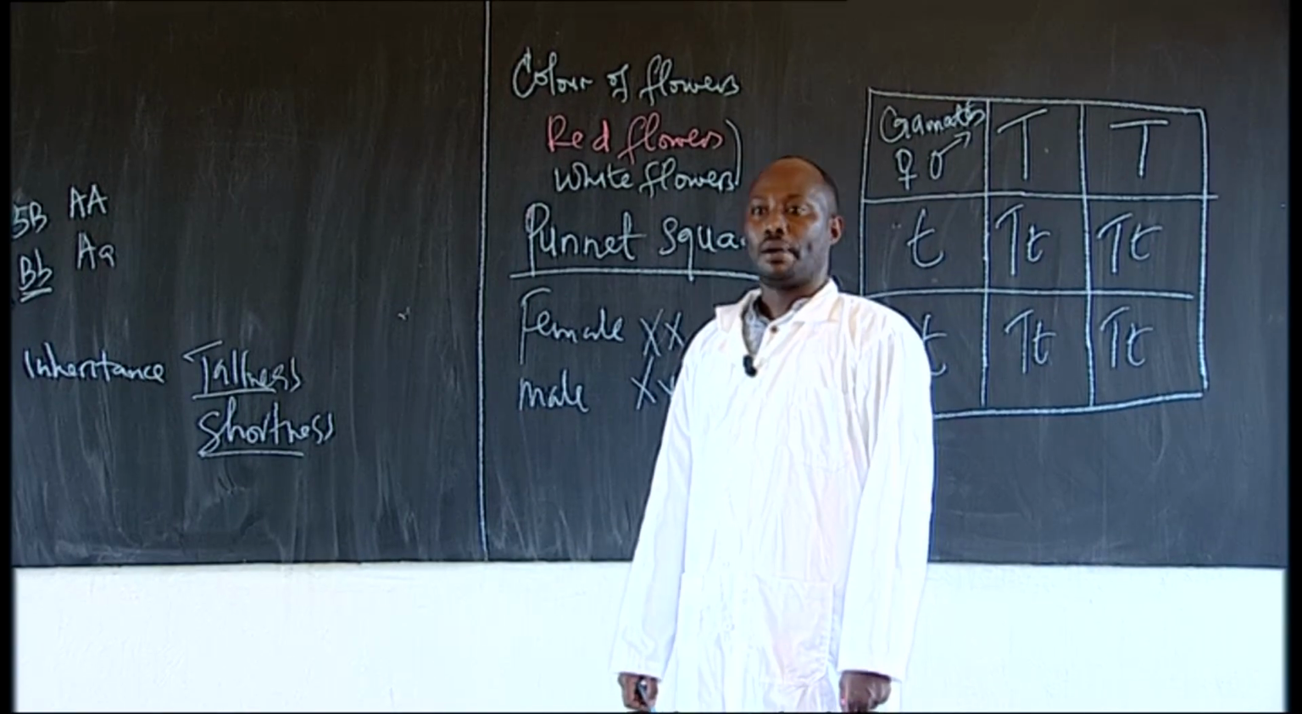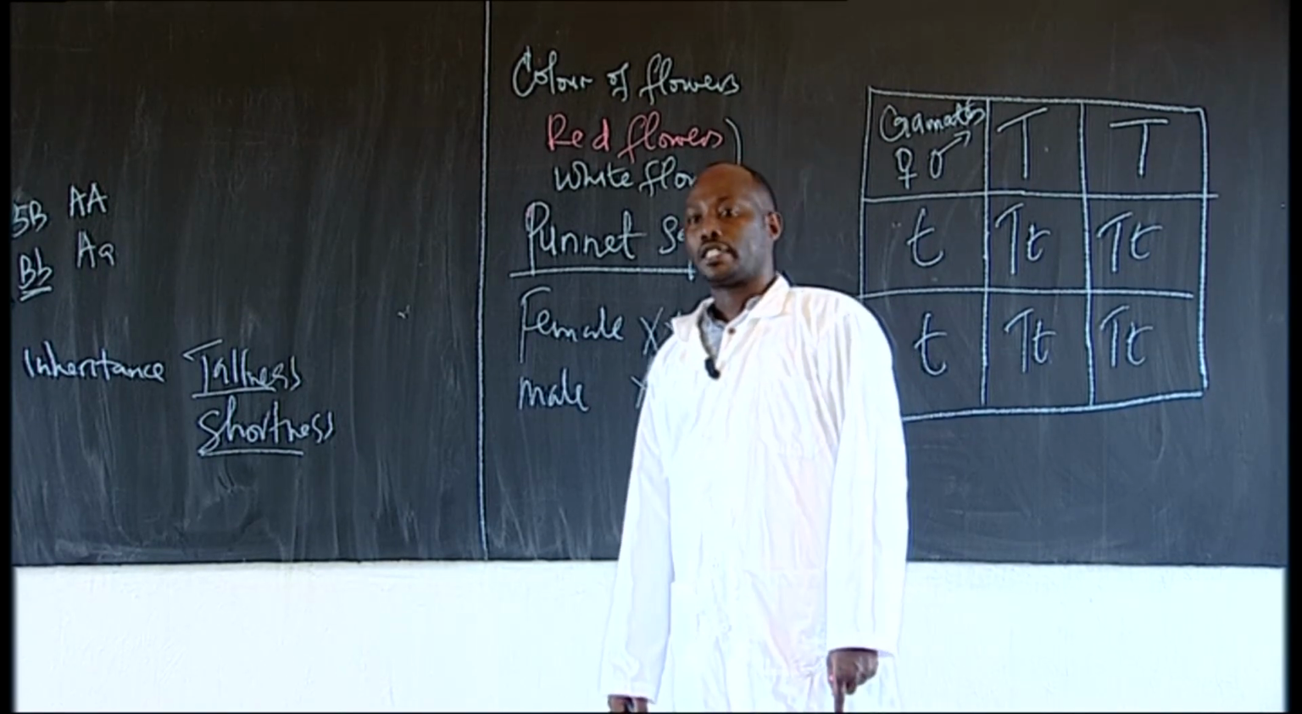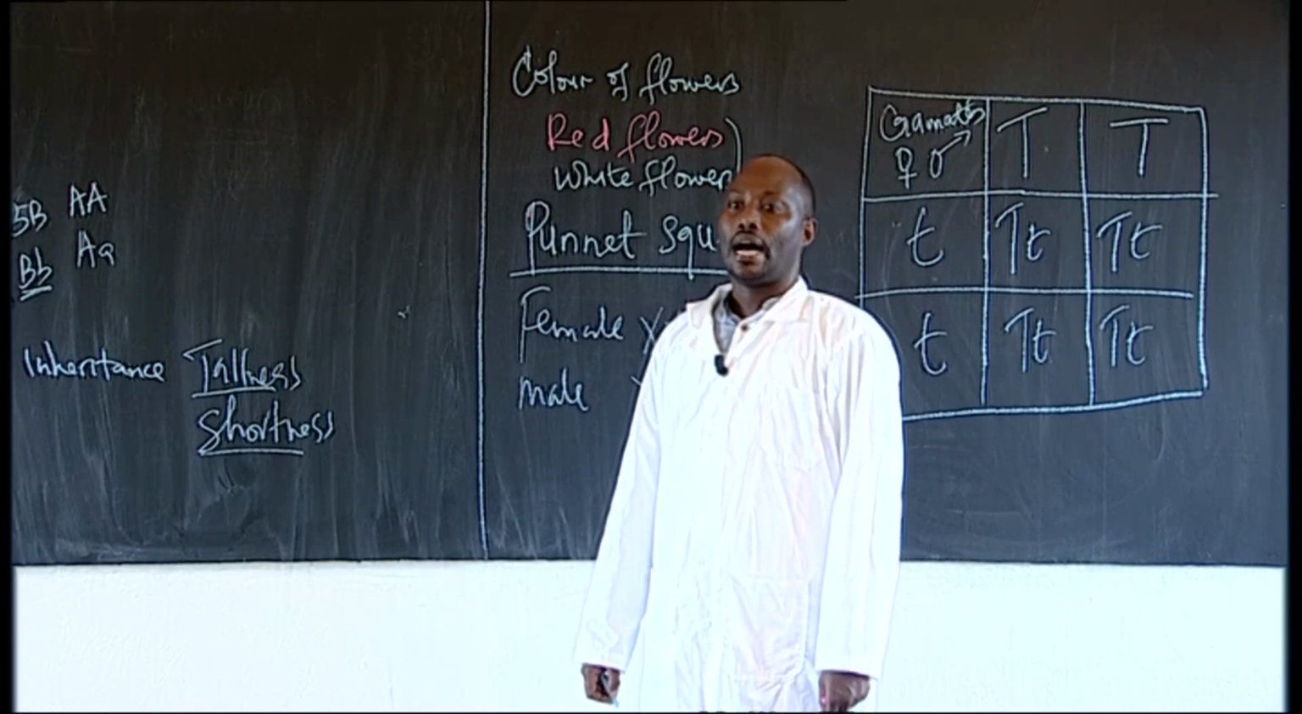That's what we said: in humans, sex is determined by a pair of chromosomes. The female has two X chromosomes, while the male has an X chromosome and a Y chromosome.